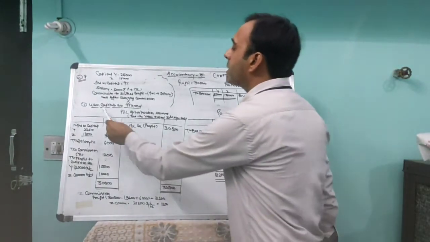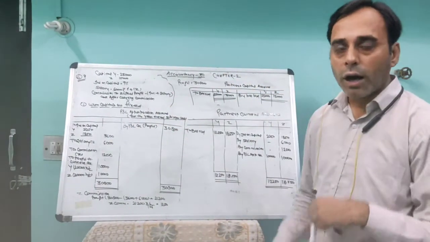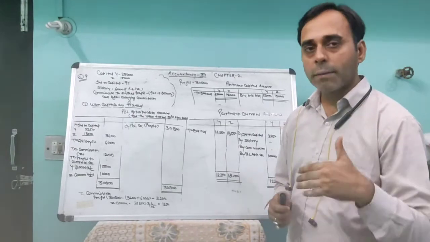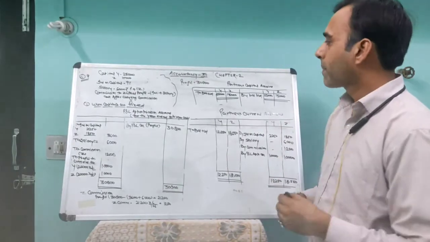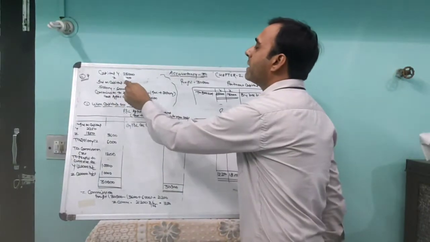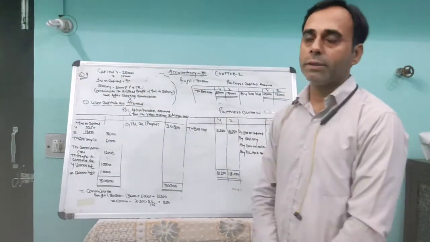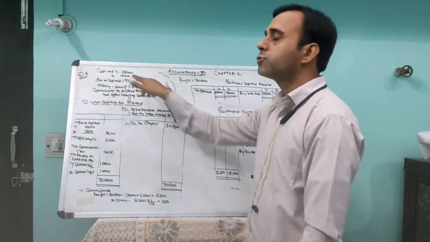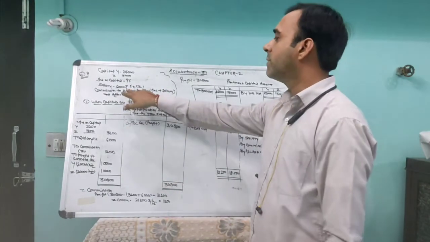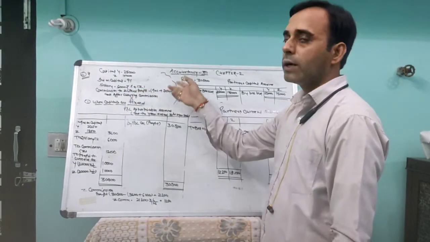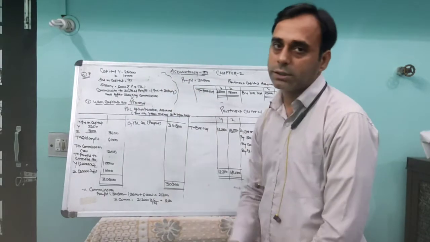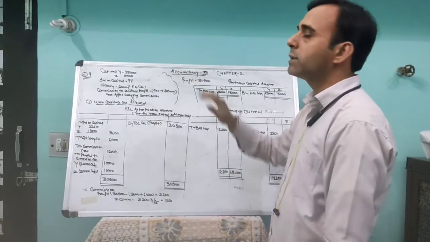Now the condition when the capital accounts are fixed. In the earlier video, we discussed when the capital accounts are fluctuating. The question says the capital of Y and Z is 25,000 and 15,000 rupees. You give interest on capital at 9% per annum, salary of 6,000 rupees to Z, and commission to Z at 6% of the profit after deducting interest on capital and salary, but after charging commission. The profit is given as 30,800.